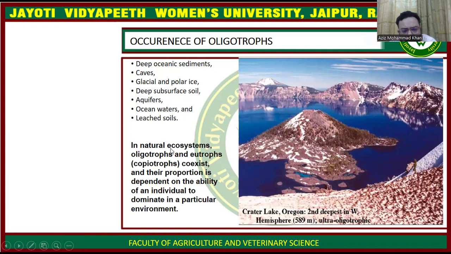In natural ecosystems, oligotrophs and eutrophs coexist, and their proportion depends on the ability of an individual to dominate in a particular environment. So these organisms exist with each other, and it may be possible that they depend on each other for their growth, for their nutrition, for their survival.